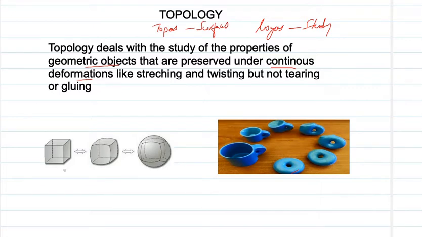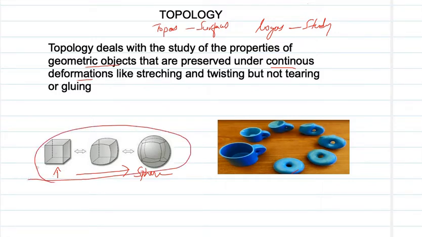For example, consider this cube. This cube is continuously deformed into a sphere. So we say that these three objects are topologically same.